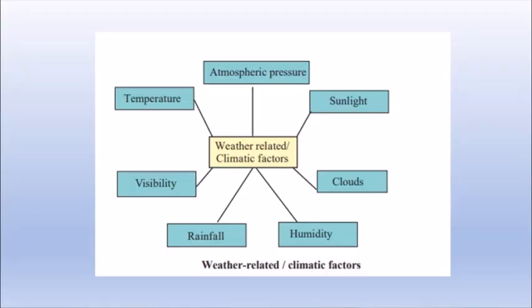Now climatic factors or weather related factors include the direction and speed of the wind, the temperature, atmospheric pressure, cloud, rainfall, humidity, visibility, etc. These factors are very important because our basic needs like food, clothing, shelter, as well as our occupation, are all dependent on these factors only. All these factors are responsible for all of the things that we do.